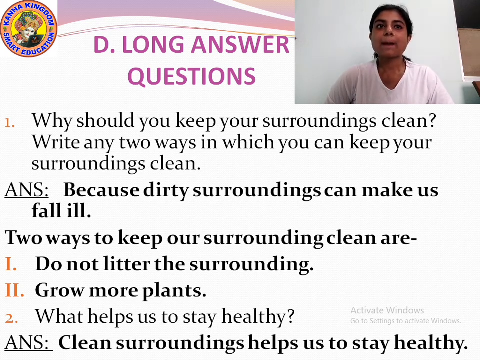Answer is because dirty surroundings can make us fall ill. 2 ways to keep our surrounding clean are: do not litter the surrounding. Litter means to throw waste here and there. Okay. Then number 2, grow more plants.